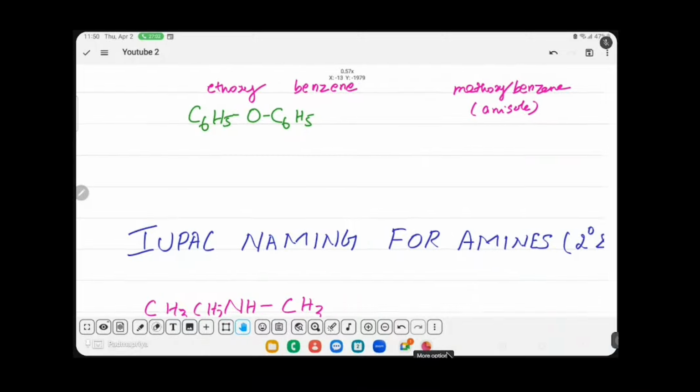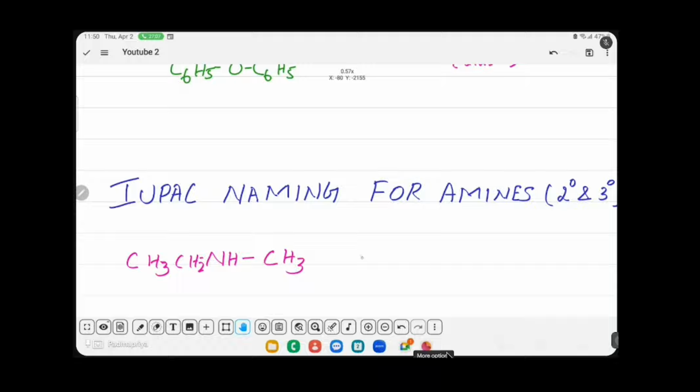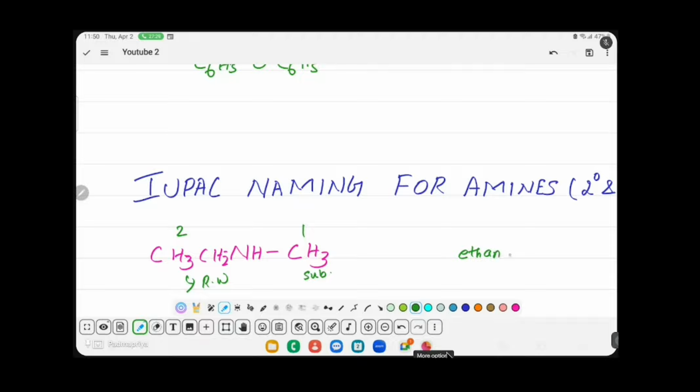Similarly, for IUPAC naming of secondary and tertiary amines, you have to follow the same rule. Count the number of carbon on both side of nitrogen. 1 carbon, 2 carbon. So this becomes the root word and this becomes the substituent. So the root word contains 2 carbon. So eth, only single bond, ethane, amine. Amine is a suffix group. So ethanamine. Then in the prefix, methyl.